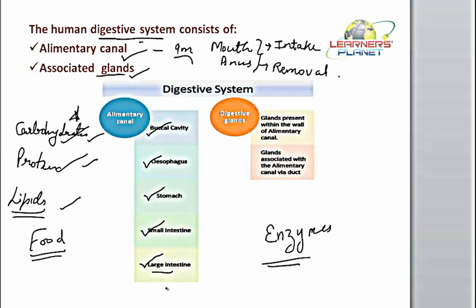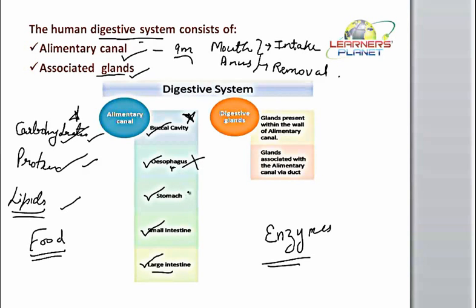But the main part is that digestion is not taking place in all of the parts of this alimentary canal. So where is it taking place? It is taking place in the buccal cavity. Then it is not taking place in the esophagus. This esophagus is meant for the transfer of food material, right?